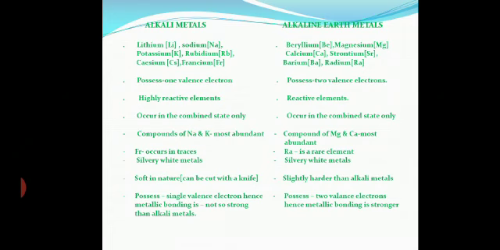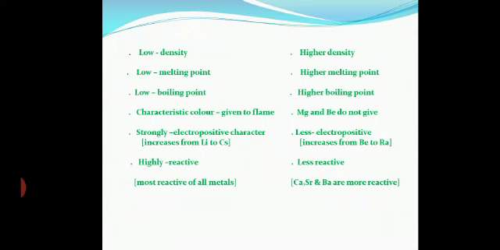Now if you see the density, alkali metals have low density, whereas alkaline earth metals have slightly higher density. Alkali metals have a low melting point, but alkaline earth metals have a high melting point because density is more and they are also hard, so the melting point is also more. Similarly, alkali metals have a low boiling point and alkaline earth metals have a high boiling point. They give characteristic color to the flame, you know that. Sodium burns with a golden yellow color, potassium with a lilac flame, lithium with a pink flame.